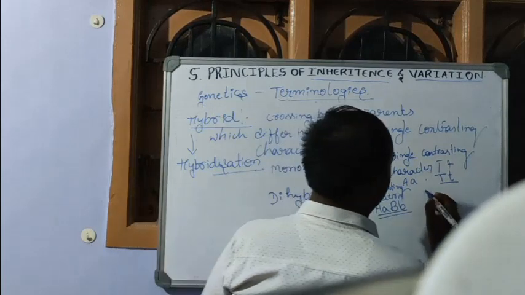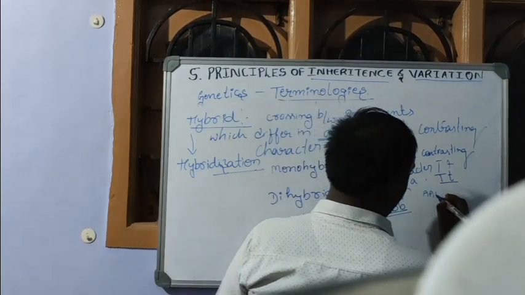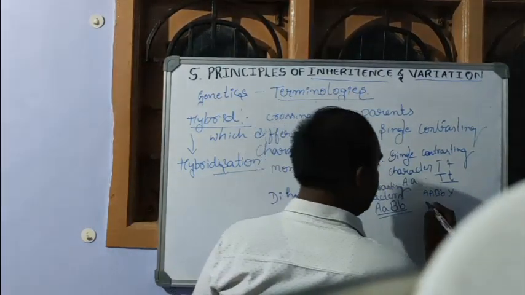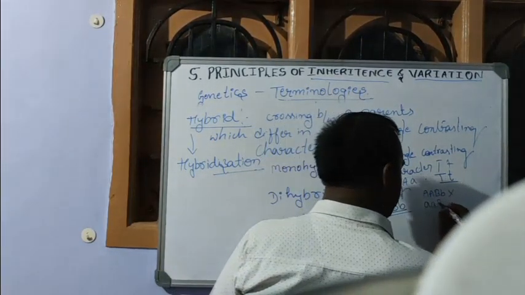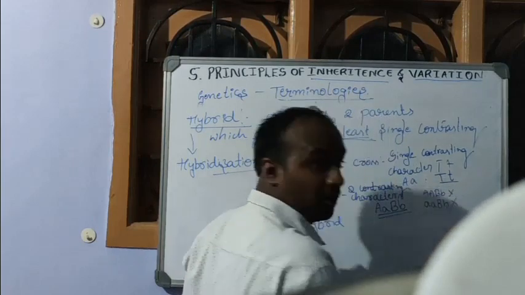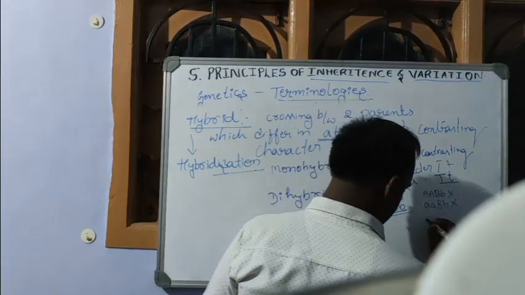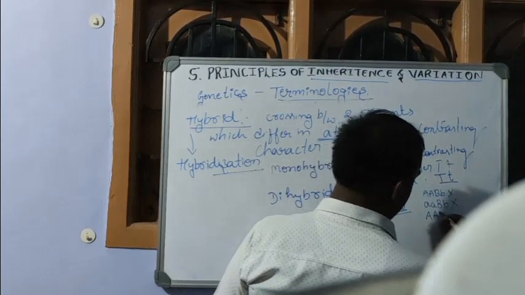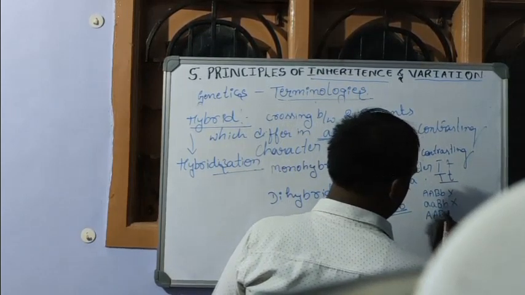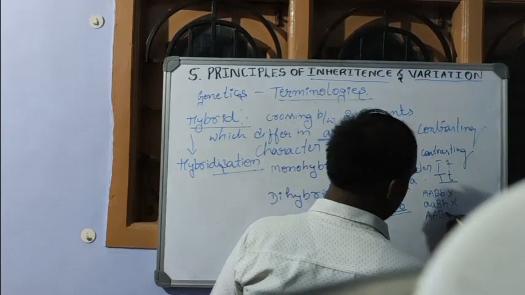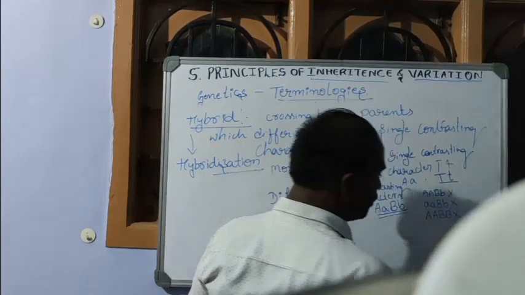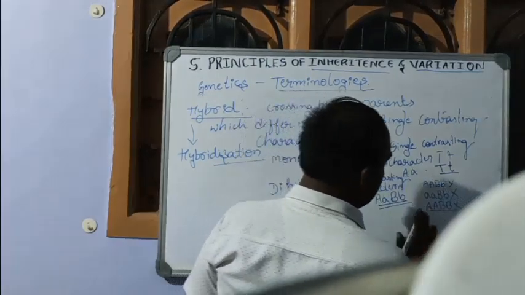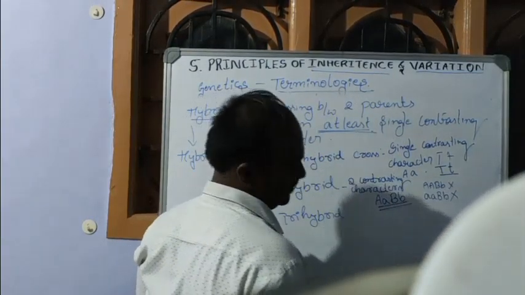Writing capital A, capital B small b is not the correct expression of a dihybrid. Small a, capital B small b is also wrong, and so is capital A, capital B, because all are homozygous. So the earlier one is the correct expression.